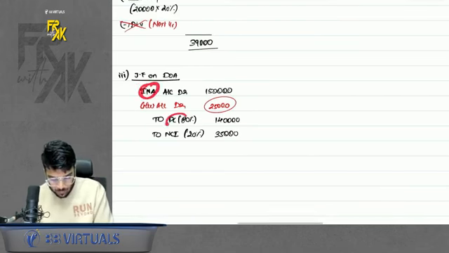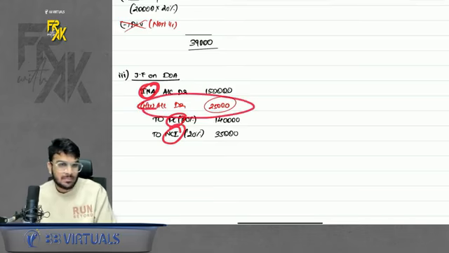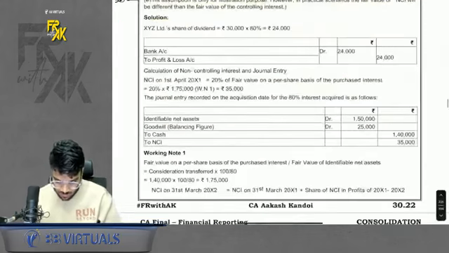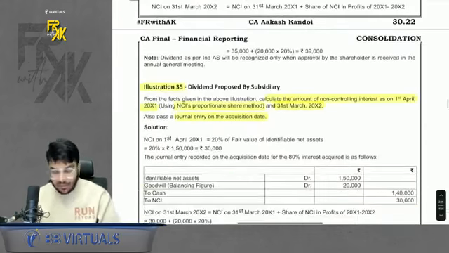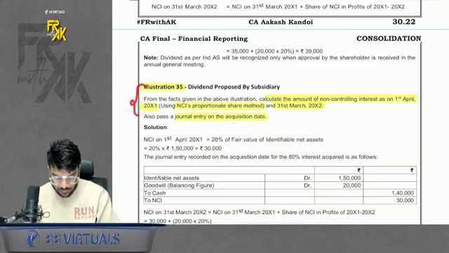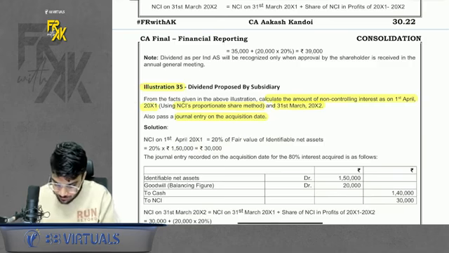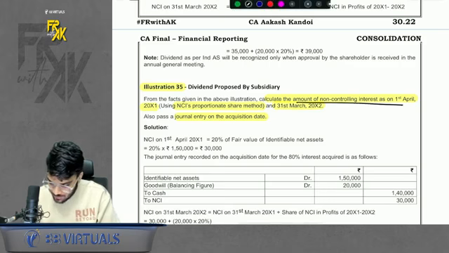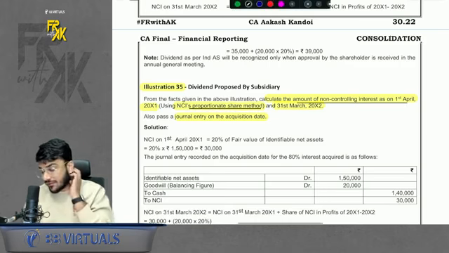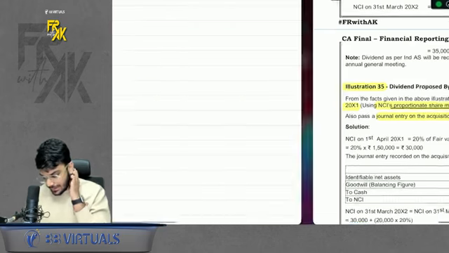Acquire the INA to PC to NCI. Difference goes to goodwill. Simple. Okay. So this was a very good question. Do remember that. There is an alternative case also discussed in 35, which is linked to 34. It is said calculate the NCI. Calculate the NCI using which method? Using PSNA method. So it is simple. Instead of finding the fair value of NCI, you will find the NCI using PSNA.